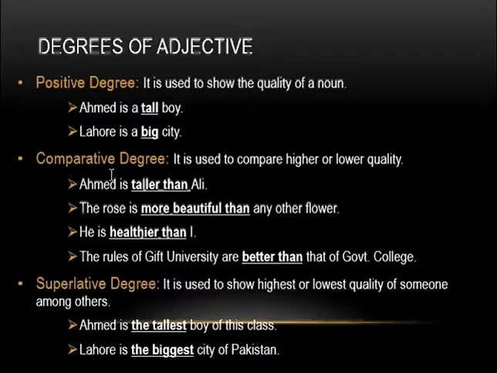The second degree is comparative degree. It is used to compare higher or lower quality. The first example is Ahmad is taller than Ali. Like this is the comparison between two persons. The first person is Ahmad and the second person is Ali. Ahmad, the first person, is taller than the second person who is Ali. So it is the comparison.